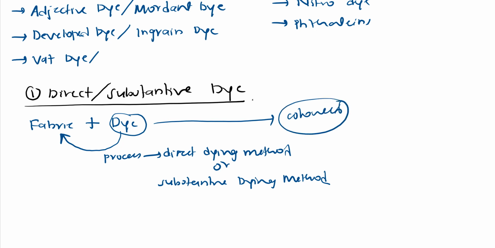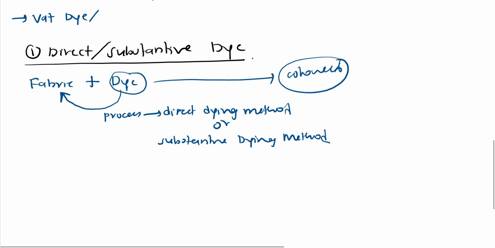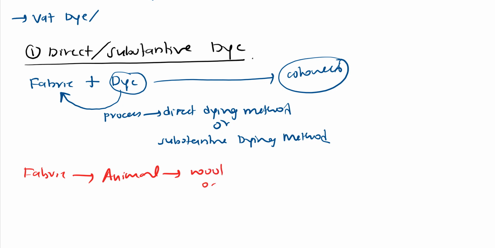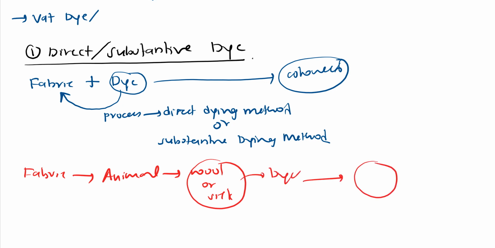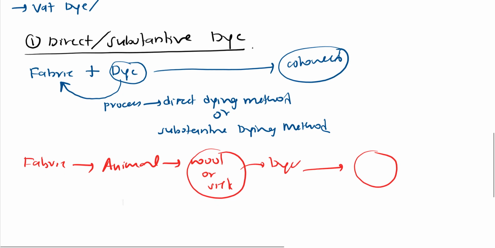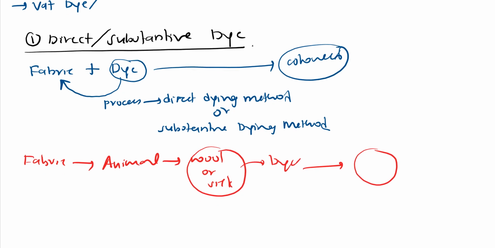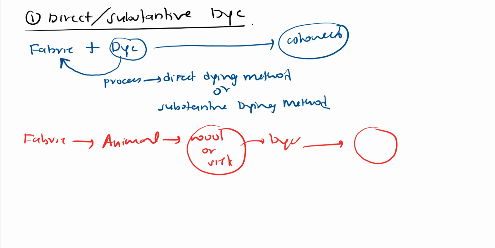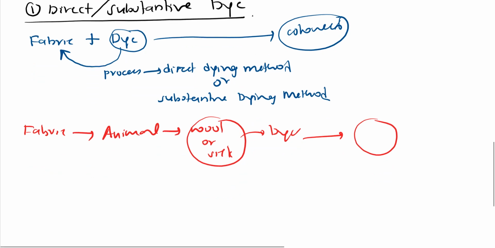Here some limitations are there. The fabric should be animal fabric, I hope you understand, it should contain wool or silk. If we treat it with dyes, then we get a colored fabric, that is these substantive dyes, right? Only animal fabric will give this reaction, only animal fabric will do this direct dyeing method.